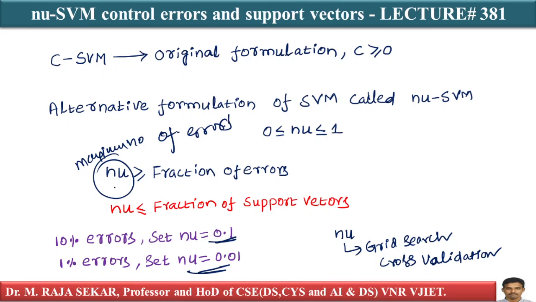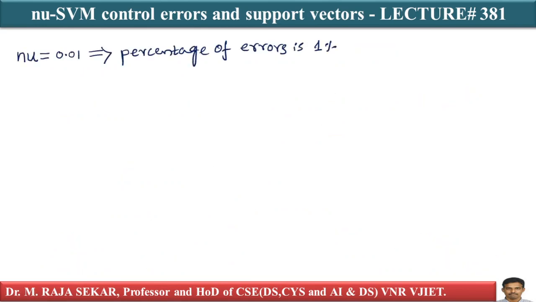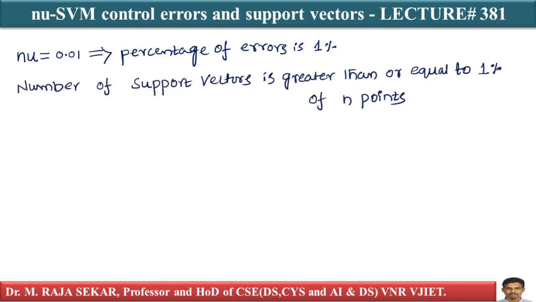Similarly, nu is a lower bound on the fraction of support vectors. This point is important, that's why I am repeating. Let me assume nu equal to 0.01. What does it mean? It means the fraction of errors, or percentage of errors, is at most 1%, and the number of support vectors is greater than or equal to 1% of n points.